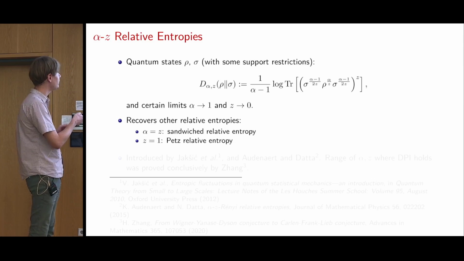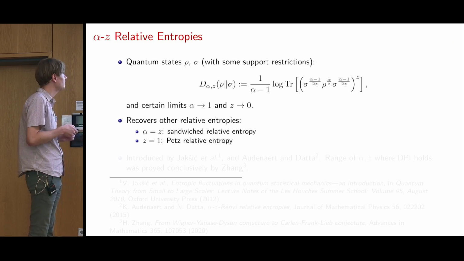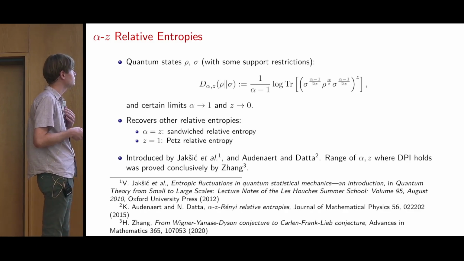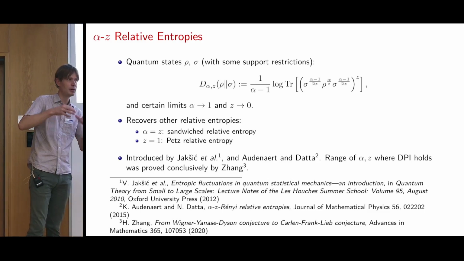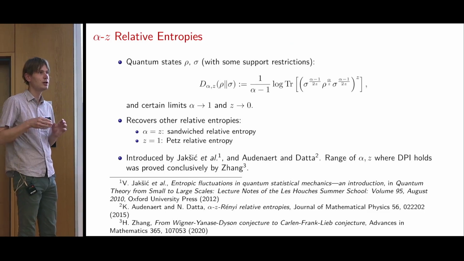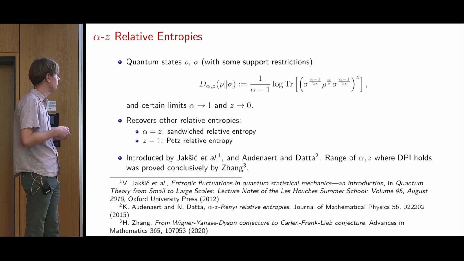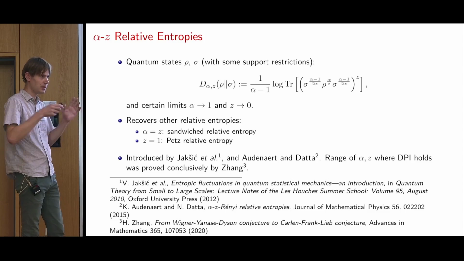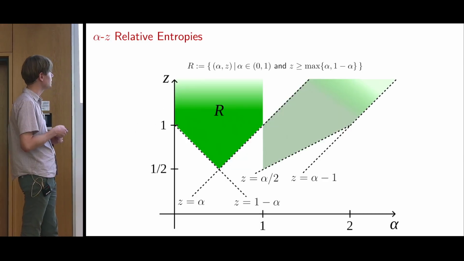If we set alpha equal to z, then we recover the sandwiched relative entropy, and for z equal to 1, you get the Petz. This was introduced by Jakšić and others, and also Audenaert and Datta. There were a number of papers that tried to prove what the exact region of alpha and z was where DPI holds. And the last paper on that subject was by Zhang, who proved what the exact parameter range is where DPI holds. And you can see that in this picture.